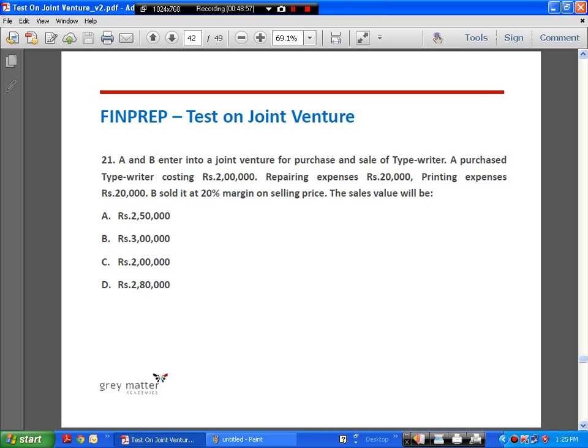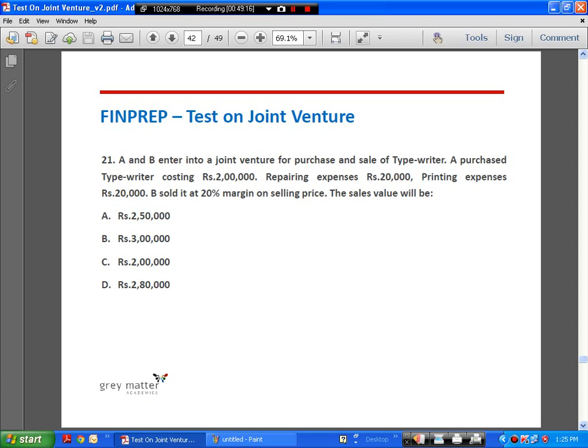Next, A and B enter into a JV for purchase and sale of a typewriter. A purchased a typewriter costing rupees 2 lakhs, repaired it for 20,000, incurred some other expenses for 20,000. B has sold it at a 20% margin on selling price. What is the sales value?